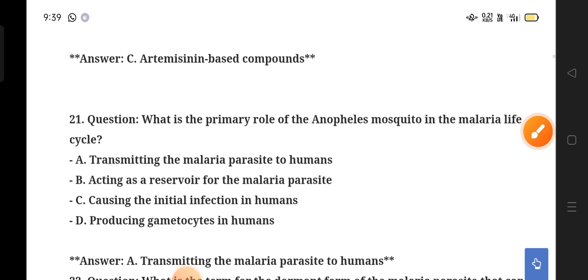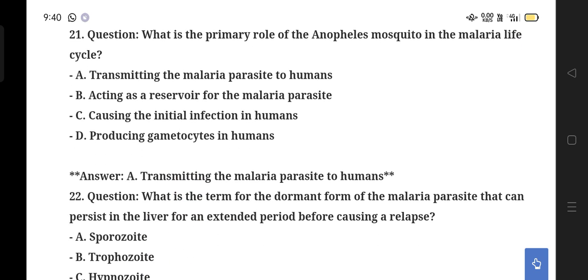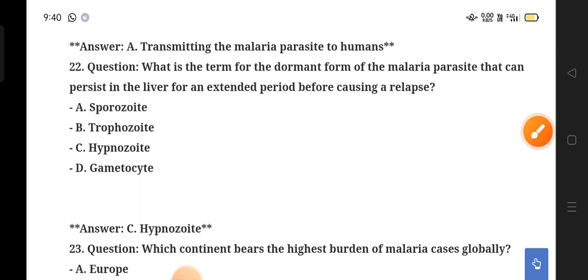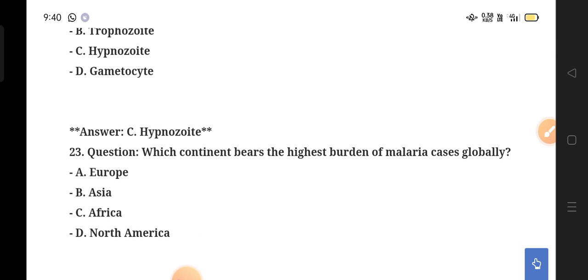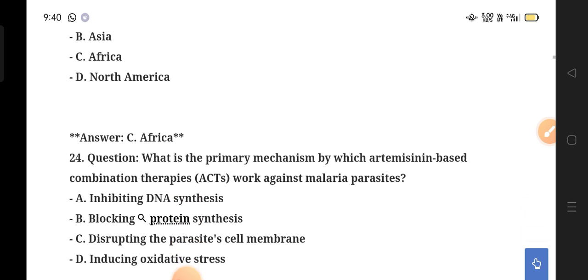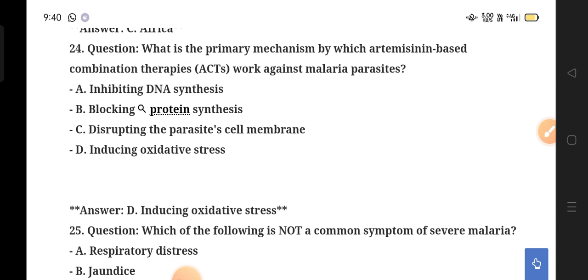Next one is what is the primary role of the Anopheles mosquito in the malaria life cycle? Answer, transmitting the malaria parasite to humans. What is the term for the dormant form of the malaria parasite that can persist in the liver for an extended period before causing relapse? Option C, hypnozoite. Next, which continent bears the highest burden of malaria cases globally? Option C, Africa.